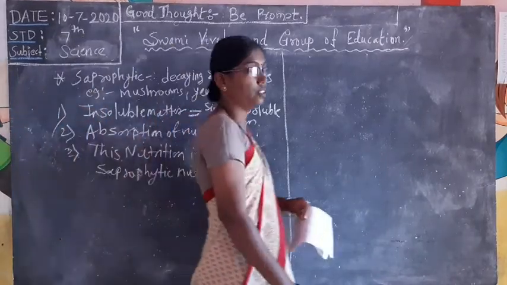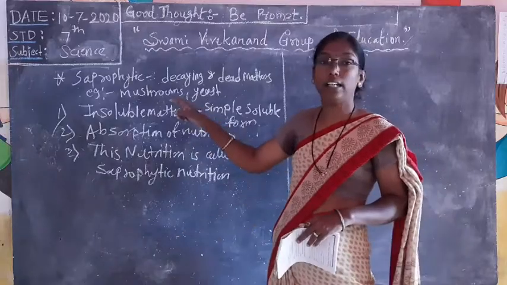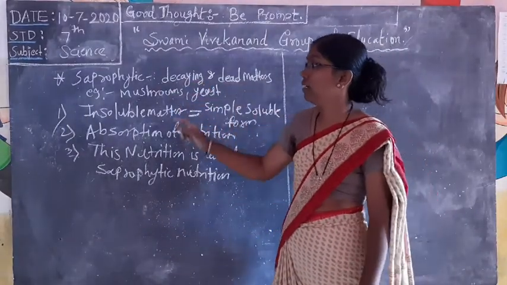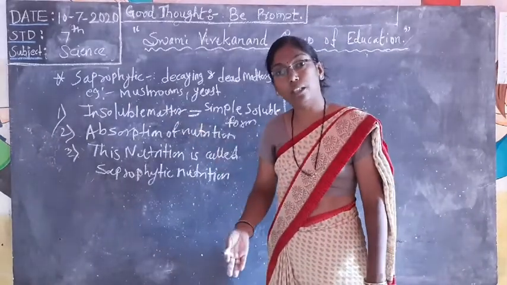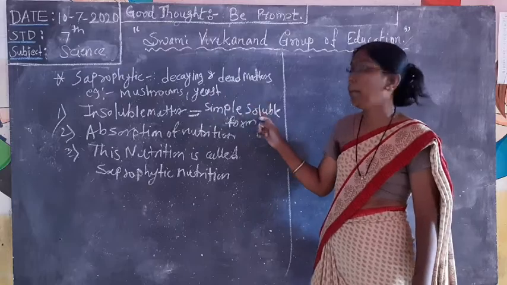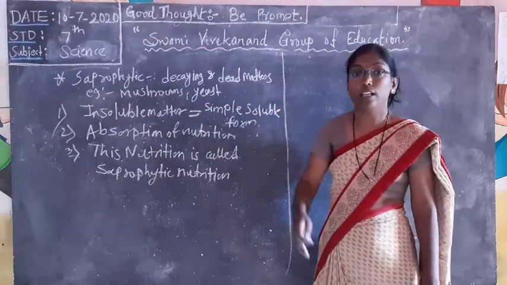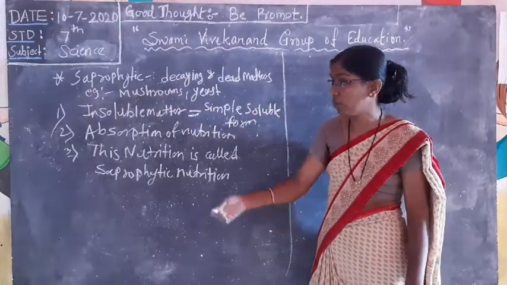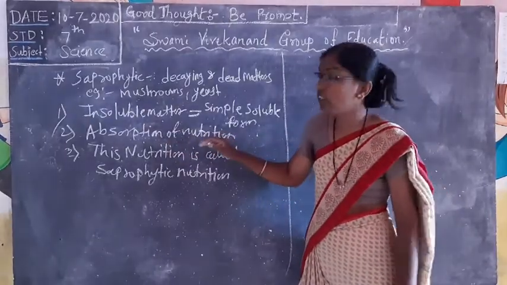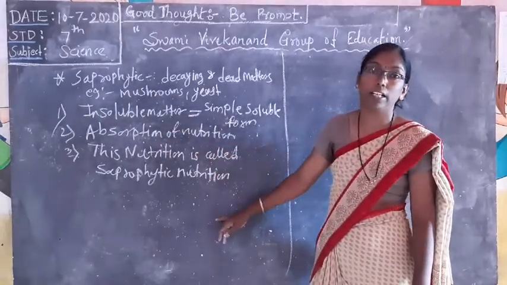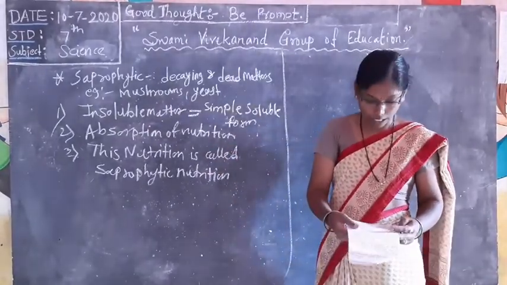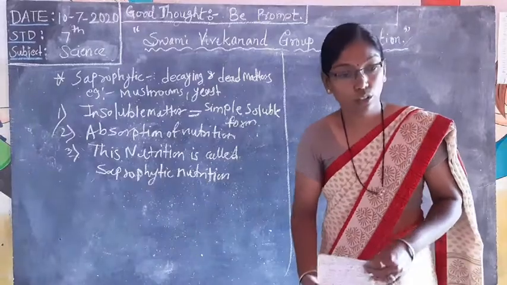Okay, listen carefully. Saprophytic means they feed on decaying and dead matter, and they use it for further growth and development. They convert it into a simple soluble form with the help of digestive enzymes, then absorption of nutrition is done, and this nutrition is called saprophytic nutrition. So these three points, write them down in your notebook.